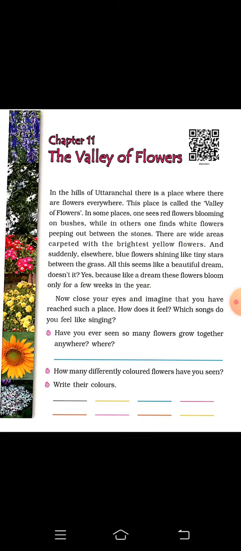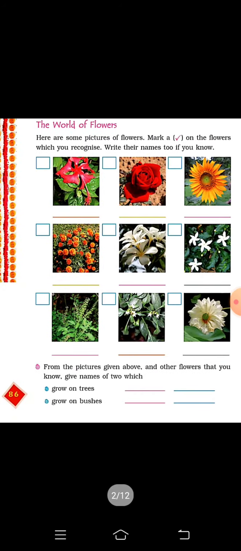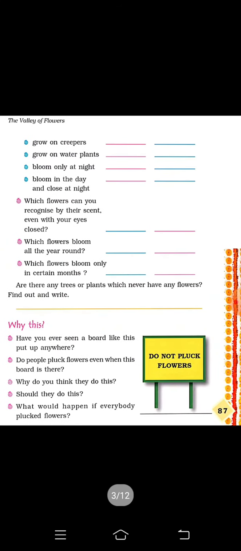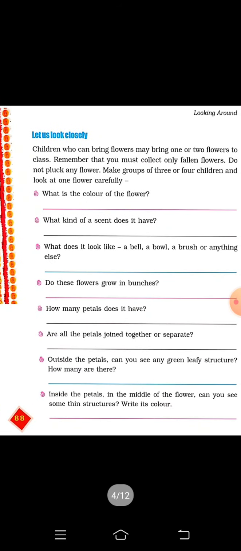Let's start with chapter number 11, the value of flowers. As you all know, we have already studied half of this chapter, so we can continue with it. Let me brief you: the valley of flowers is known as Uttaranchal. Uttaranchal is also known as the valley of flowers. We have studied different types of flowers and different things. We have also studied the Madhubani painting and how it is made. Madhubani painting is famous for Madhubani. So we have done these different things.